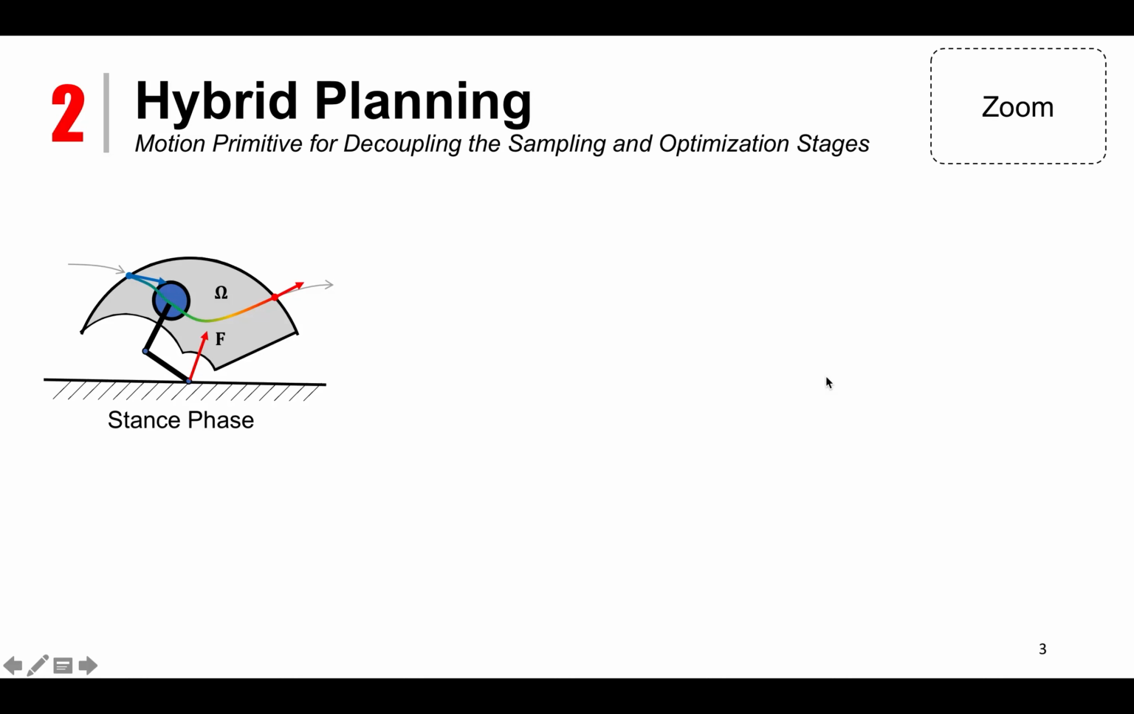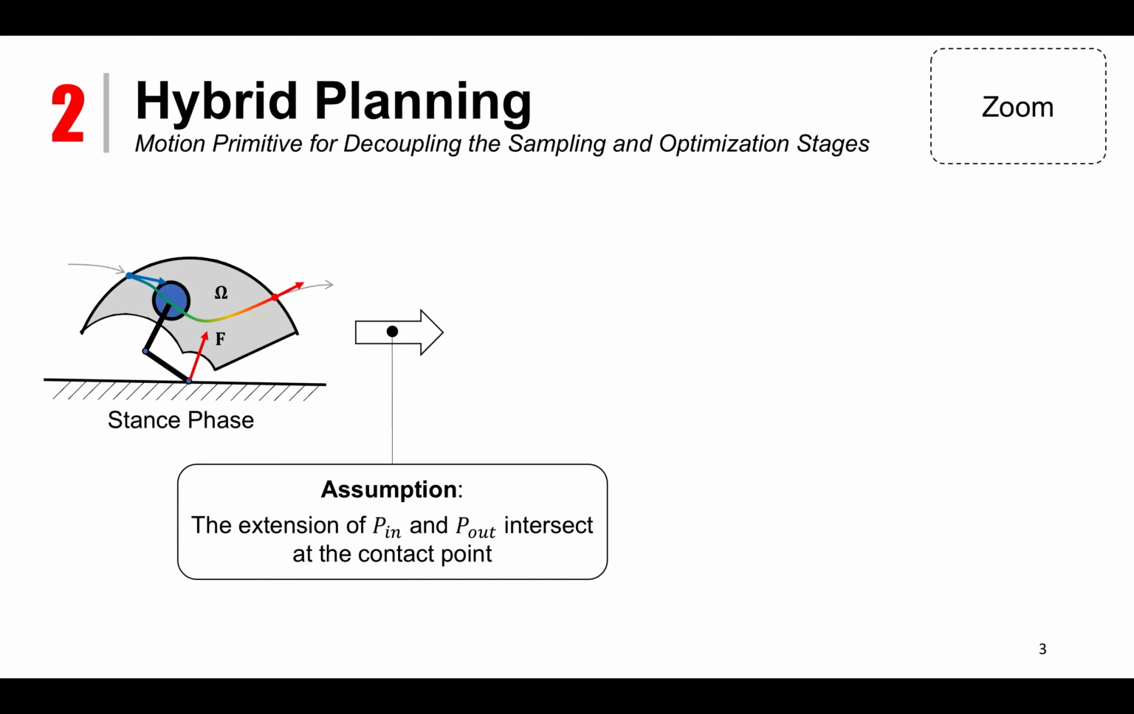This figure shows the single-leg jumping robot during the stance phase. During the stance phase, the ground reaction force continuously changes the incoming velocity to the outgoing velocity. This single-legged robot is assumed to be a point mass because the leg inertia is negligible compared to that of the base. A motion primitive is used to enable the hybrid planning framework.